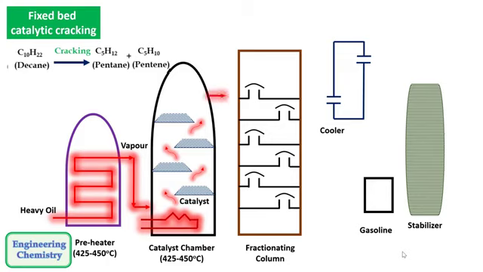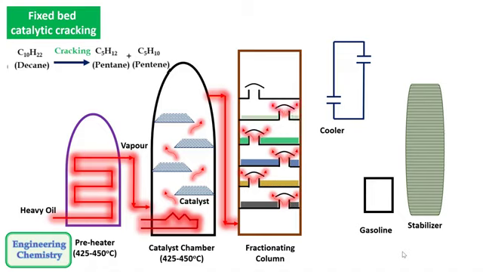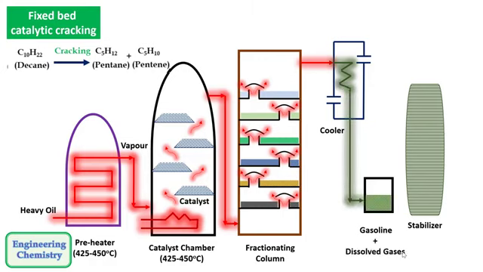The cracked vapors then pass into a fractionating column where different layers of gasoline are collected in the different layers of the column. Once the fractionating column separates the upper layer, middle layer and lower layer, the suitable layer of gasoline is sent to a cooler where it gets condensed into liquid gasoline. This gasoline still contains some dissolved gases, hence it is sent to a stabilizer where it is heated at a suitable temperature.